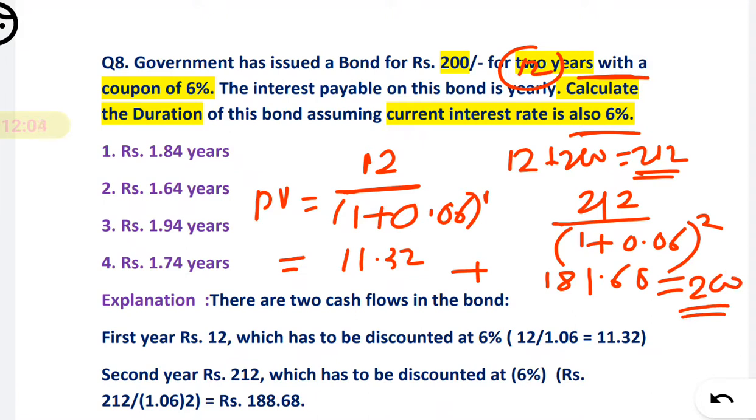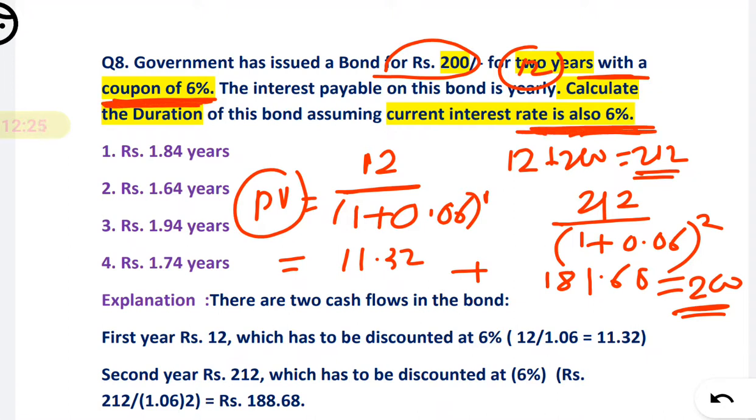When you add, you will get a present value of 200. What do you mean by that? If the face value is equal to your present value, what do you mean by that? First remember what we have learned here: when your coupon rate is equal to the interest rate, at that time your present value will be your face value.